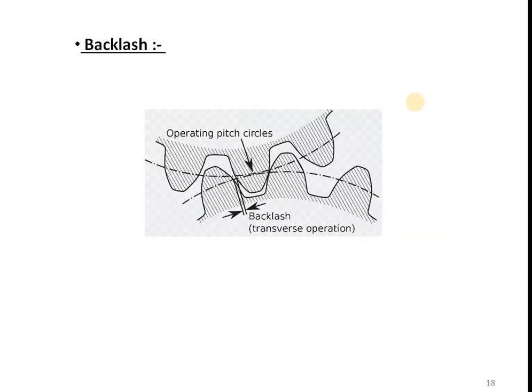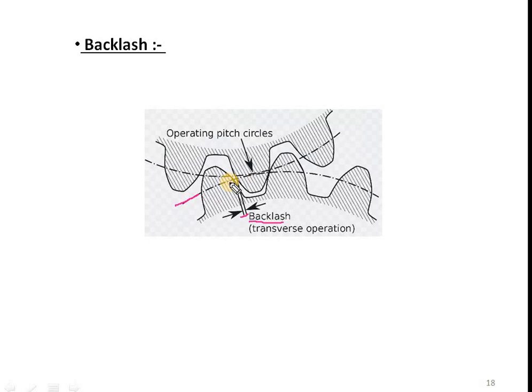Okay. Then next point is backlash. So here we can see the backlash. We have already seen tooth thickness and tooth space. So it is nothing but the difference between tooth space and tooth thickness. So this is the tooth space, right? The space between these two adjacent teeth is this tooth space, and this is the tooth thickness. So the difference between this tooth space and tooth thickness is nothing but this backlash. This backlash is again measured along the teeth circle. So this is the teeth circle, right?